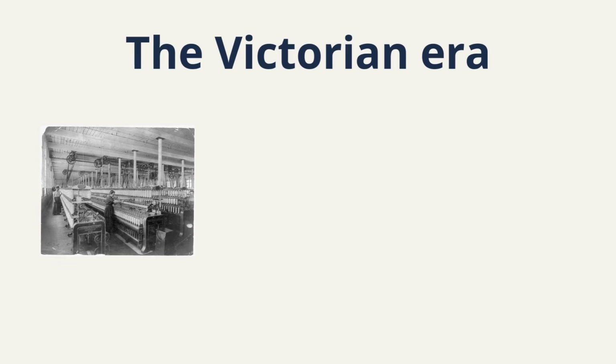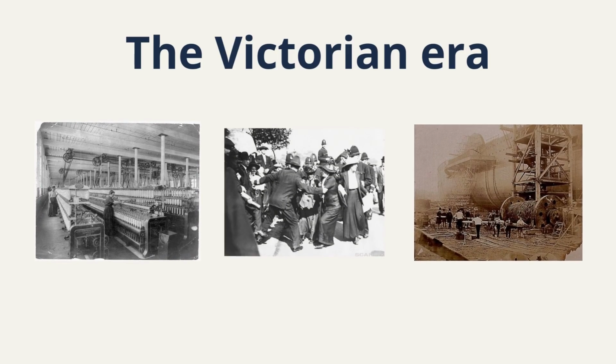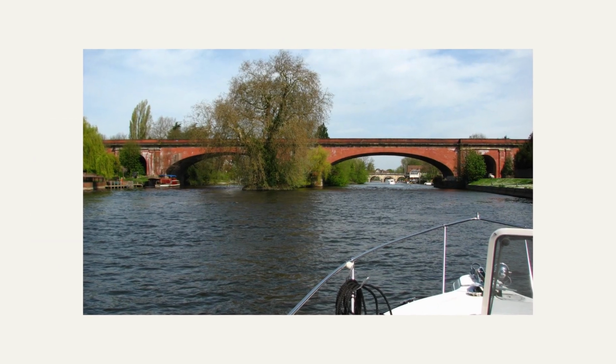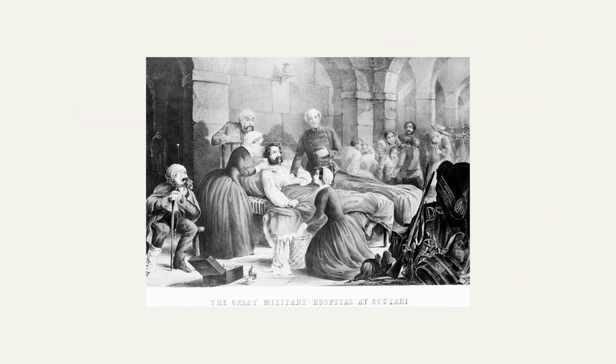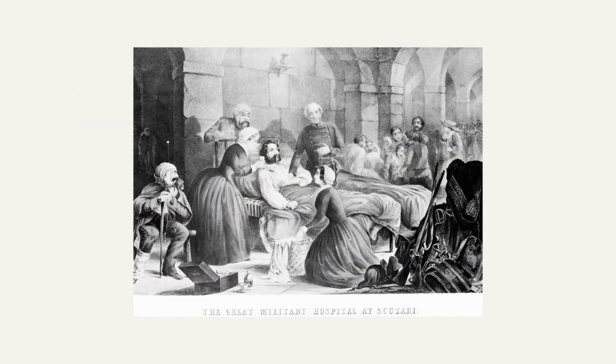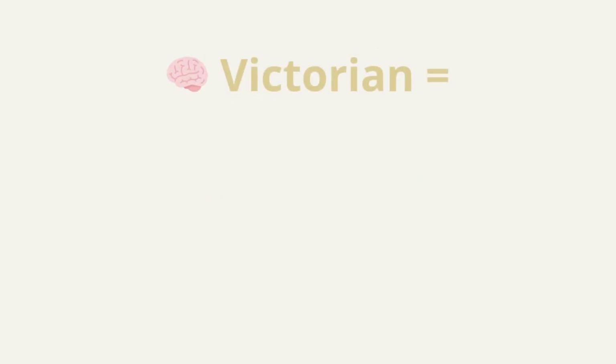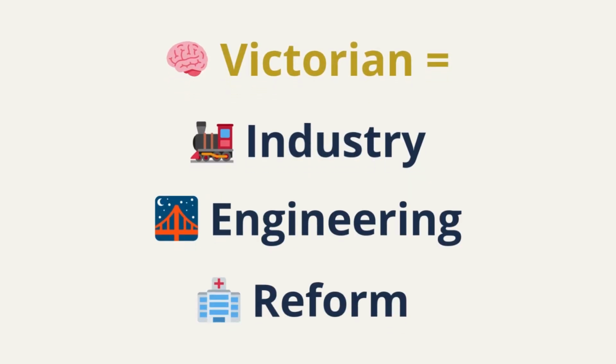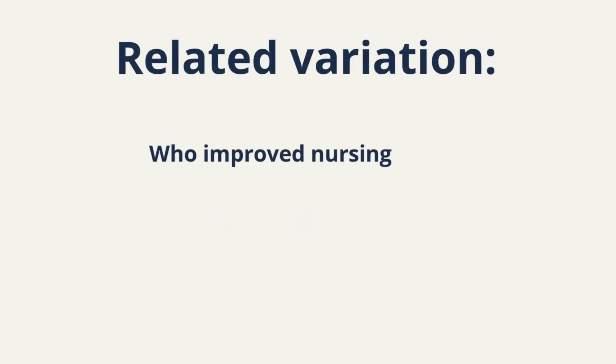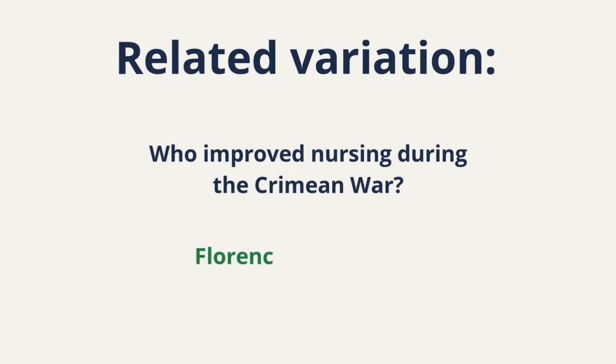The Victorian era was a time of industrial expansion, engineering breakthroughs, social reform. Brunel built railways and bridges. Florence Nightingale transformed nursing during the Crimean War. Now notice the pattern. The exam tests person to era, not just facts, connections. When you see Victorian, your brain should see steam trains and hospitals, industrial growth plus reform. Related variation. Who improved nursing during the Crimean War? Florence Nightingale. One connection unlocks another.